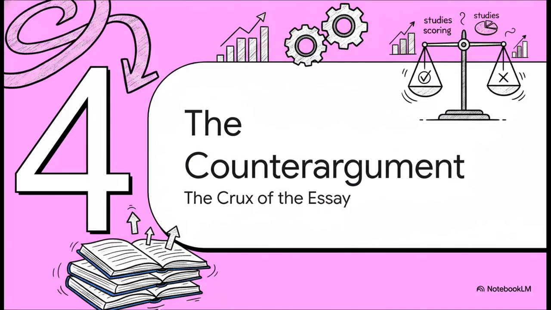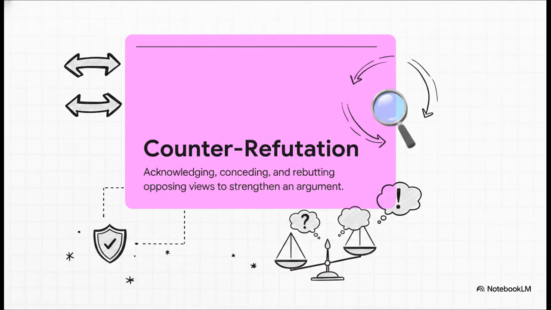Section 4. Mastering the counter-argument: the crux of the essay. Honestly, this is where a good essay becomes a great one. In fact, studies by researchers like Chuang, Yun, Yang, and Pan consistently show that explicitly handling counterarguments is a defining feature of top-scoring essays. By definition, this sequence means you are explicitly acknowledging, conceding, and rebutting opposing views to strengthen an argument. It sounds totally counterintuitive, right? Like, why would you bring up evidence that actually complicates your position?